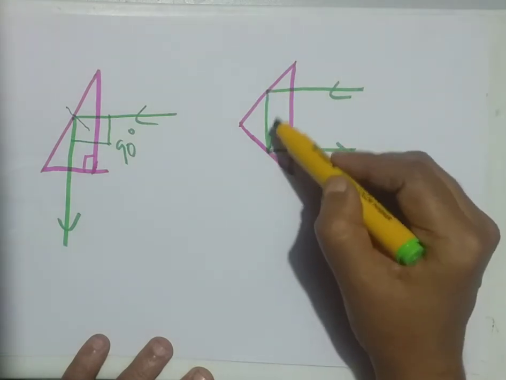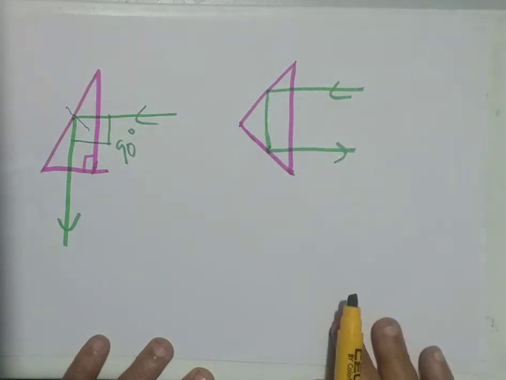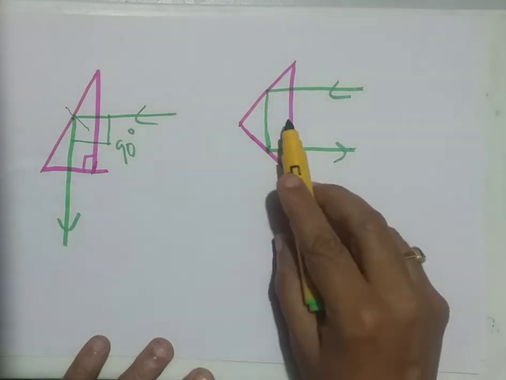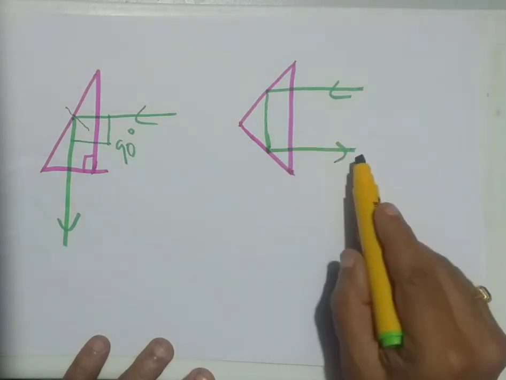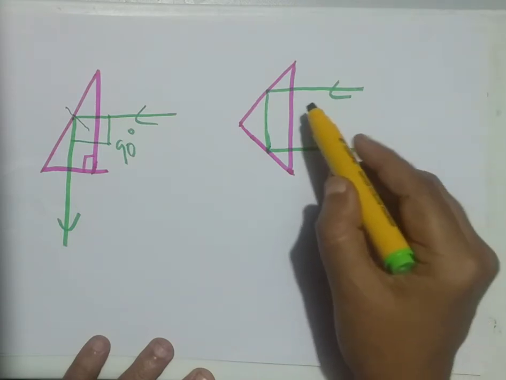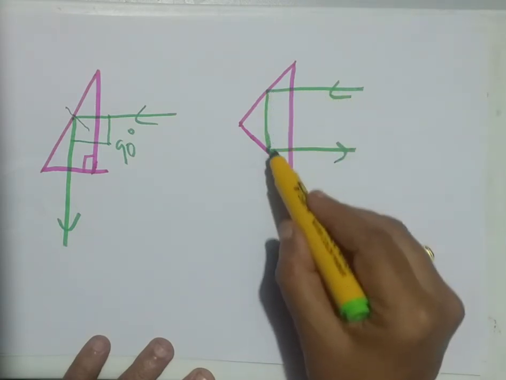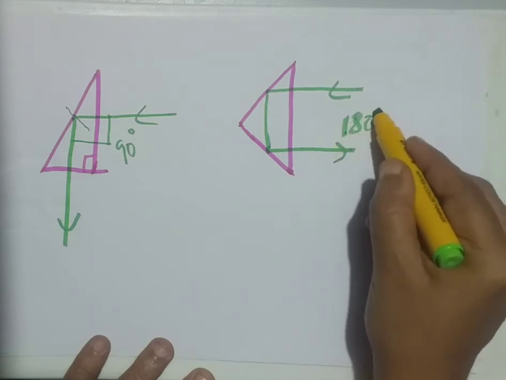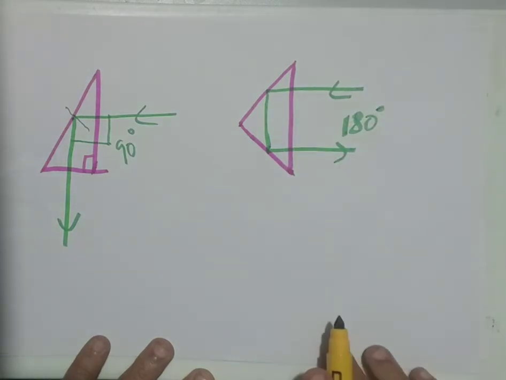Because at all these points of incidence, angle of incidence is 45 degree because of the right angled prism, and definitely it is more than critical angle, it undergoes total reflection. Observe here, the light ray from here undergoes reflection, it turns through 180 degree. This is the ray diagram for 180 degree turning.